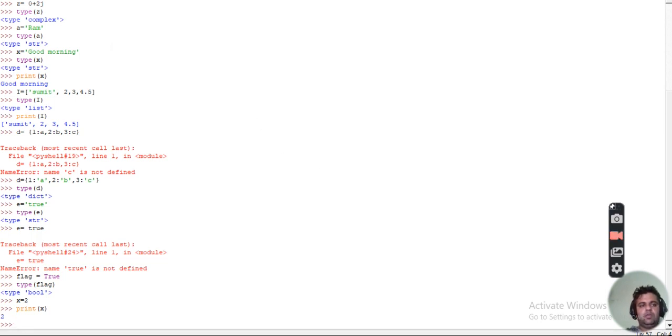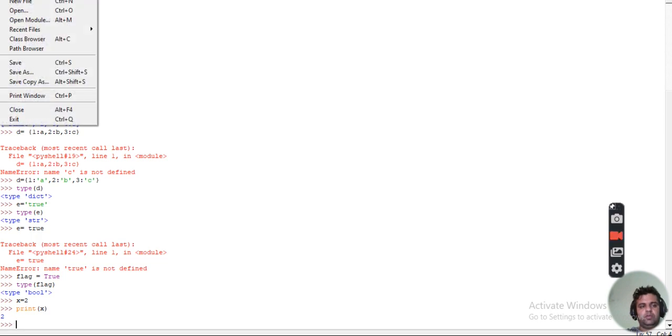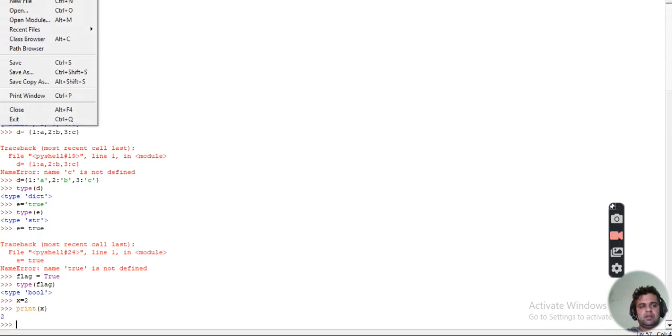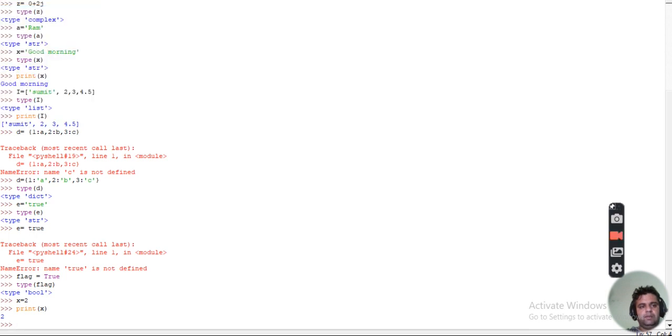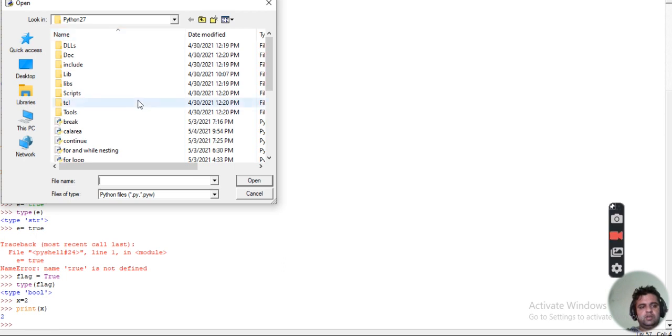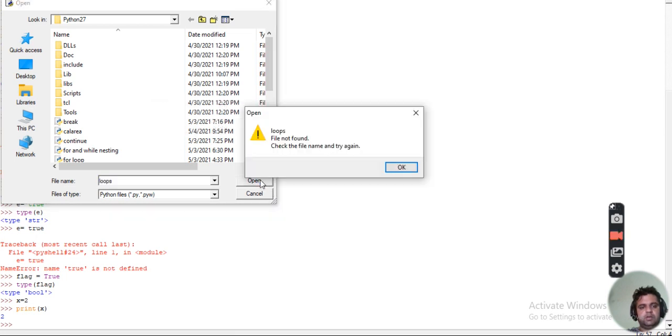But what happens if we are supposed to write in script mode? You click File, then open a new file. You save it, suppose we are saving it as loops.